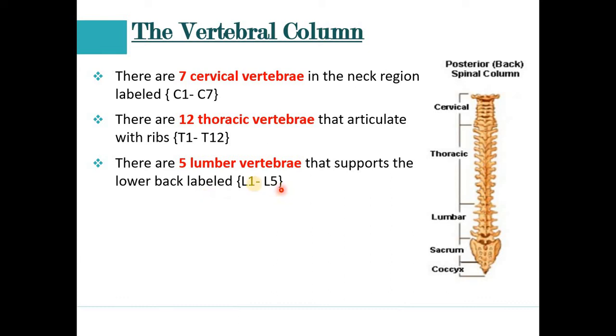If we talk about the labeling, it is L1 to L5, because 5 bones are present in our lumbar vertebra. I hope it is clear that there are 7 bones in cervical and 12 bones in thoracic. In the lumbar region, 5 bones are present. Now let's move to the next slide.